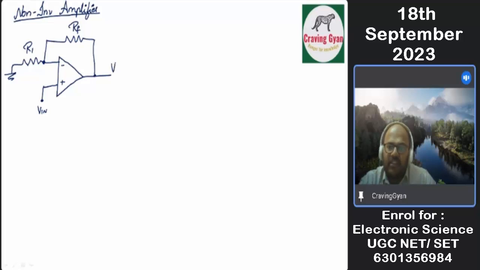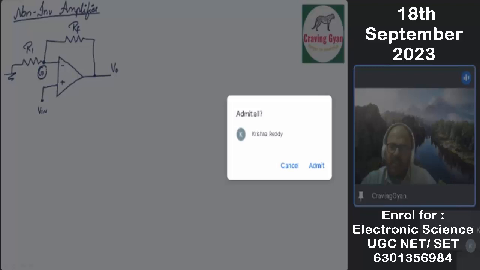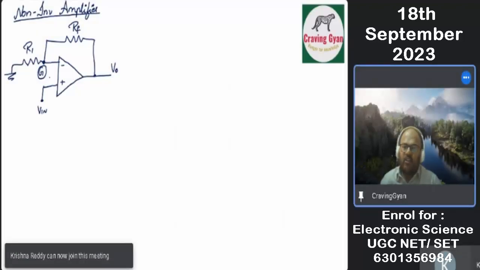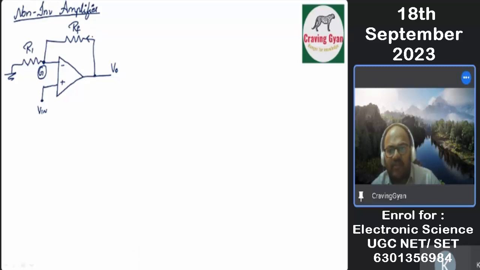RF, and this is V0. This point is considered to be a ground point. This point is considered to be a ground point. Now look at the scenario.